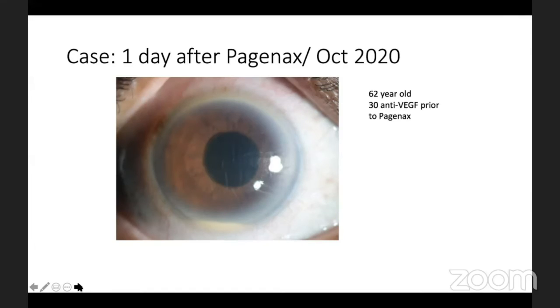This was one of my patients, one of the earliest patients which I had managed with Pagenax or brolucizumab. This is day 1 after the injection, which is extremely uncommon to see this kind of severe immunogenic inflammation. As Nilesh pointed out, and Ashish probably will also elaborate on this, most of the inflammatory events in brolucizumab happen after the second or third week, and also after the second or third dose of brolucizumab. But this patient had presented on the first day, and it was the first injection of brolucizumab in this patient. But this patient had multiple other anti-VEGF injections before this, and this patient also had hypopyon.